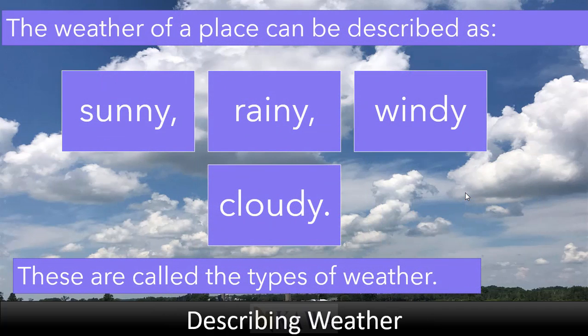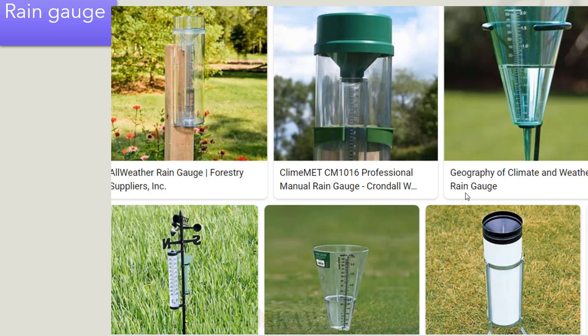The weather, you may describe it in the following way. You can say it is very sunny, it is rainy, it is windy, it is cloudy. That is how you describe the weather of a place. This may be called types of weather: sunny weather, cloudy weather, and so on. That's how we are describing weather.